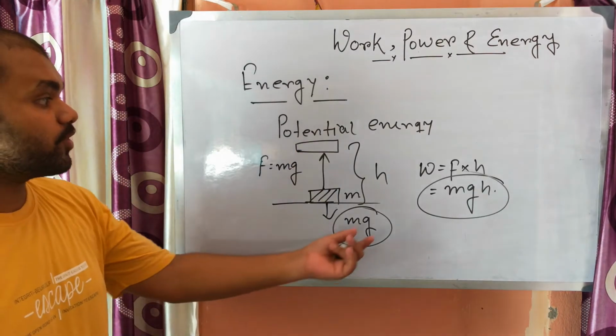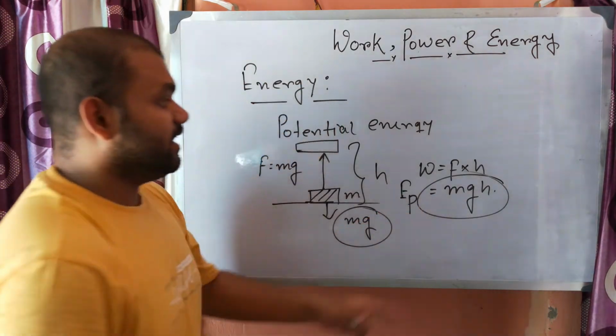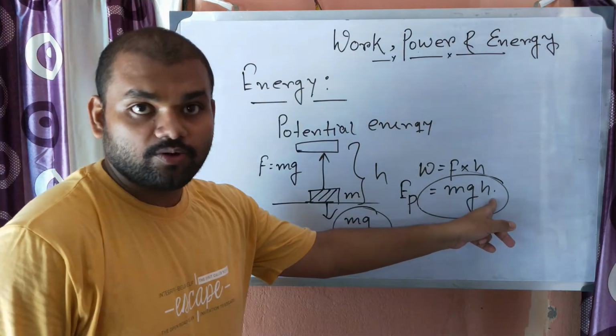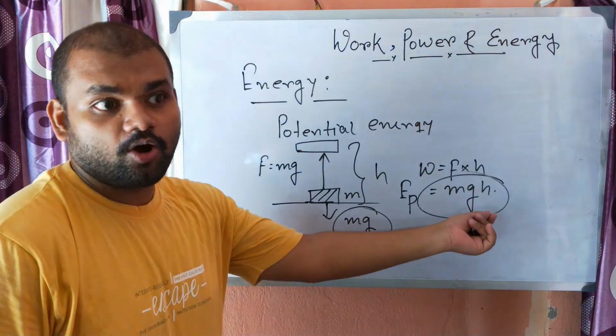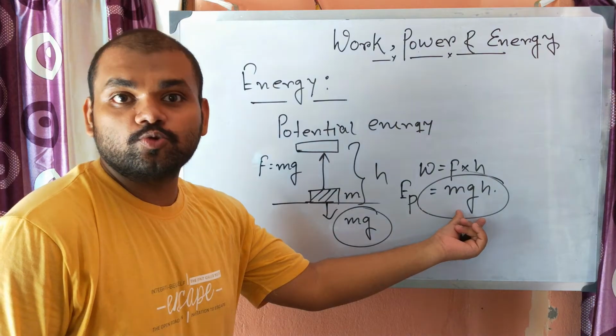So the gravitational potential energy is measured by m into g into h, where m is the mass of the body, h is the height above the ground to which you bring the body, and g is the acceleration due to gravity.